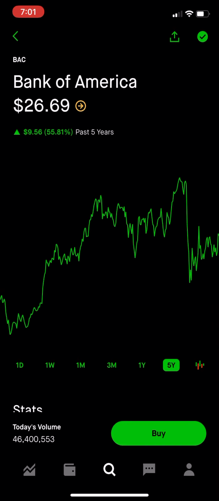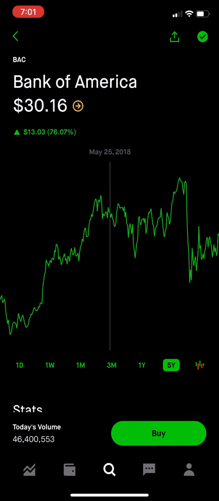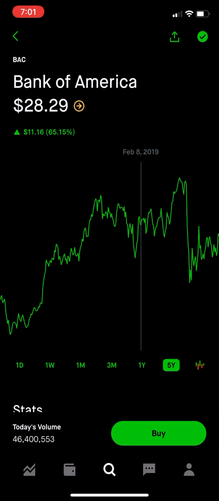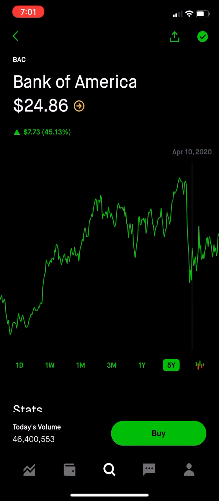So if we look at the 5 year mark, which is important, right? We've seen that this company has grown from $13. And those are the companies I like to see, because when I invest in them, I'm looking at a long-term investment. So I'm looking to stay in them for a couple of years, a year, or longer than that. But again, when it hit around February, it really dropped, and it really hurt a lot of people. So you always want to be careful with that.